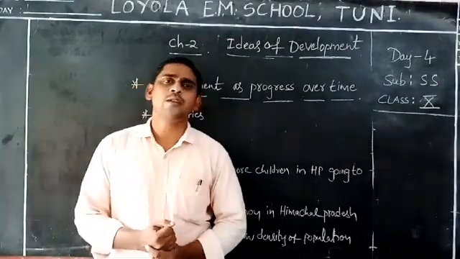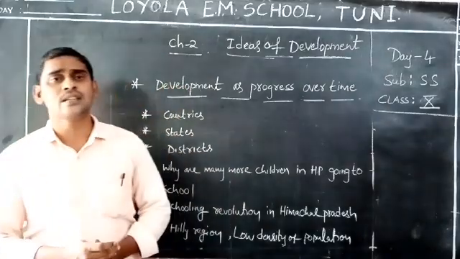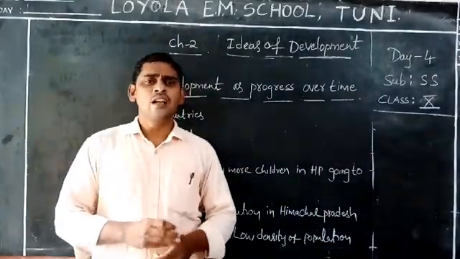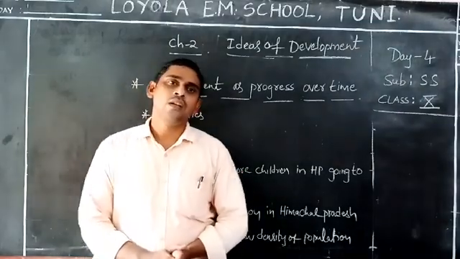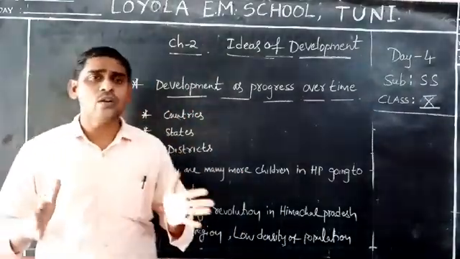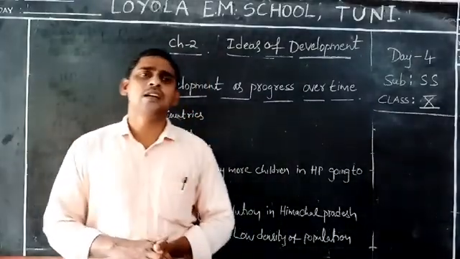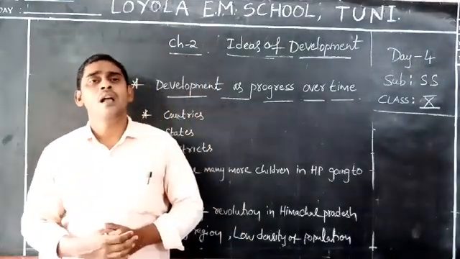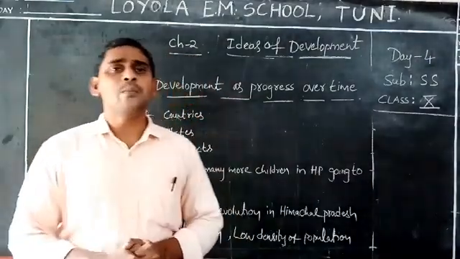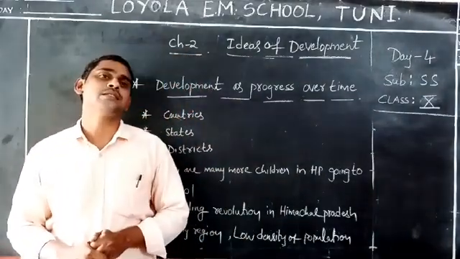The government of Himachal Pradesh set up schools, and it provided free education to all students. When it provided free education to all students, what happened? As a result, people got free education, and the government also made education free of cost to parents.